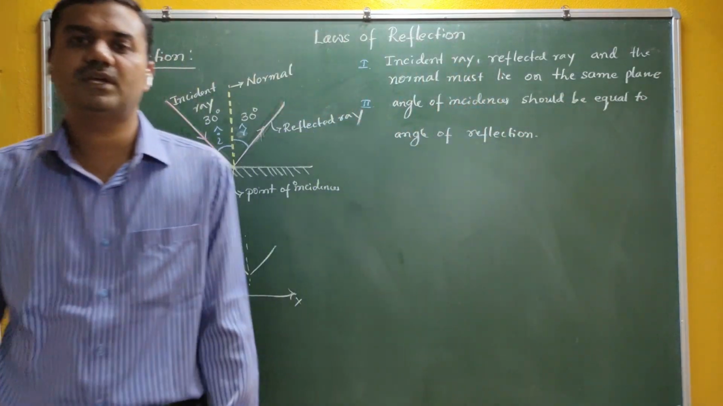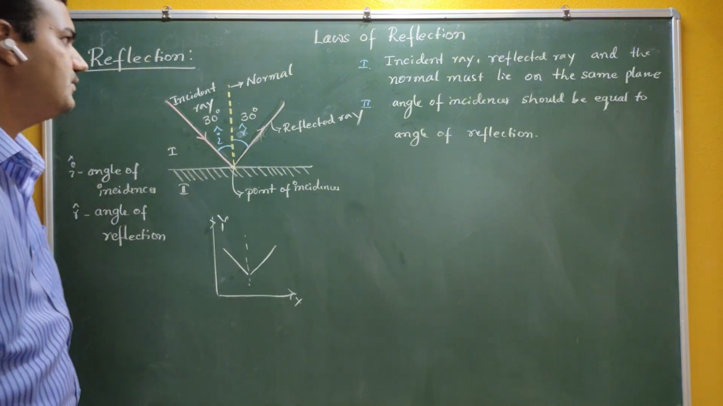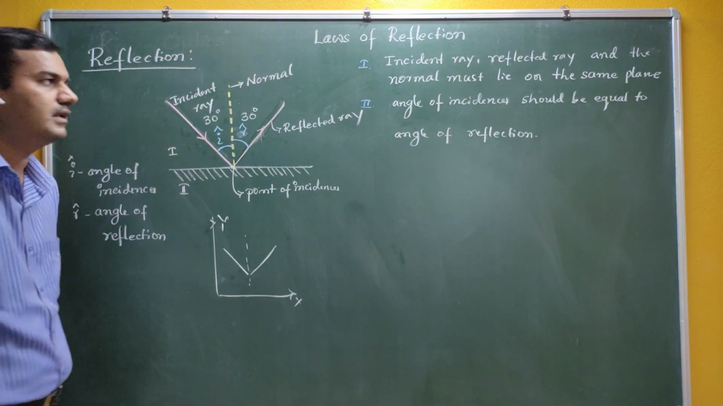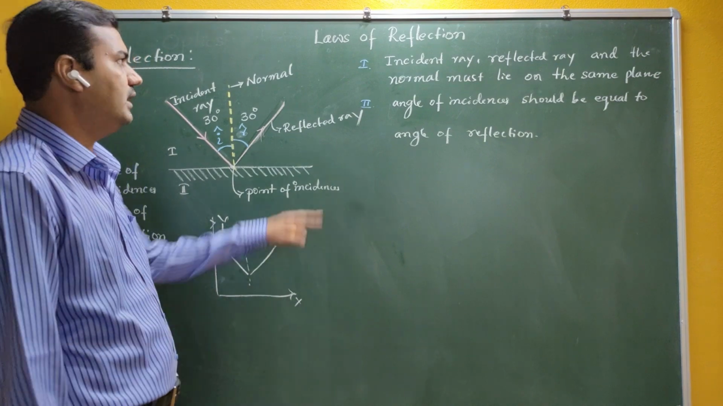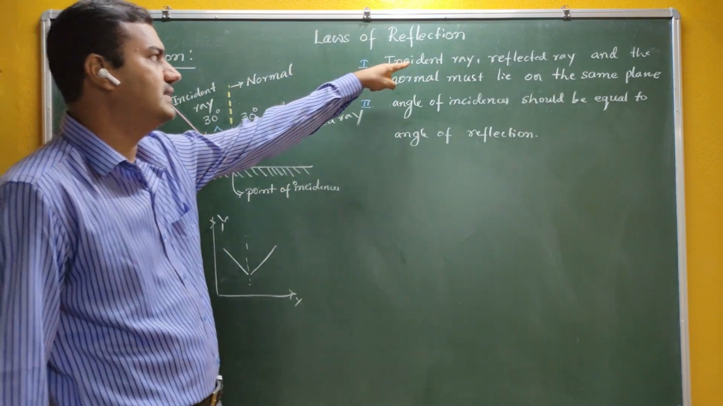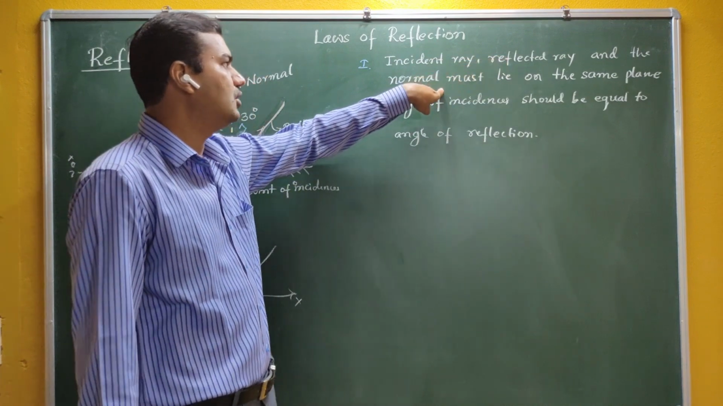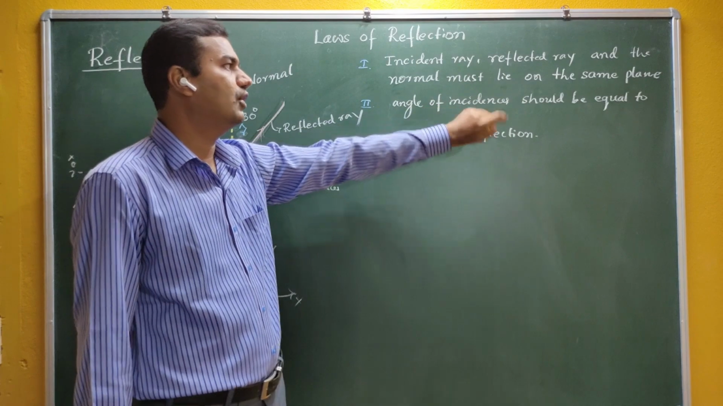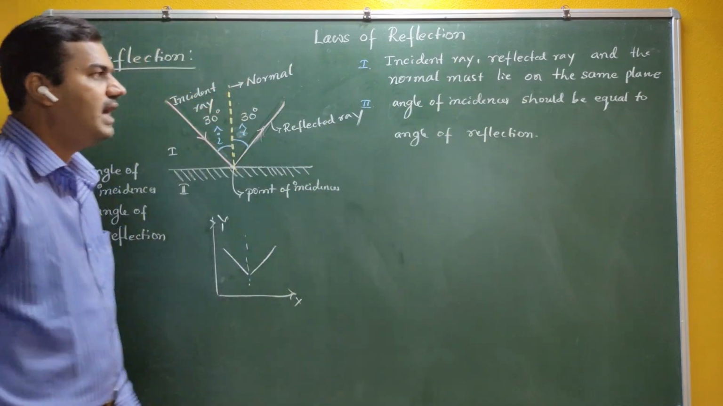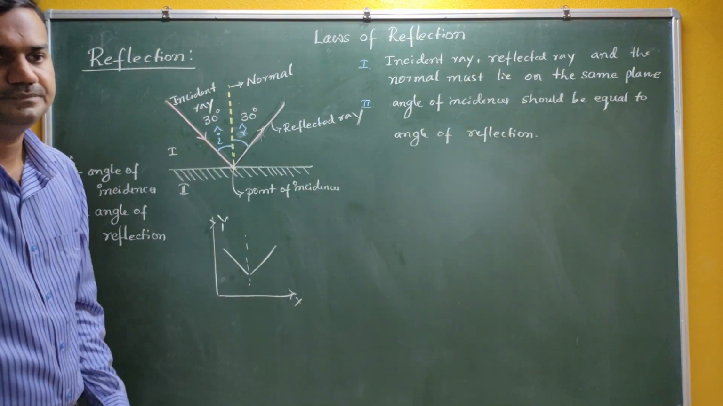Angle of incidence should be equal to angle of reflection. If these two conditions are satisfied, then I can say that the phenomenon is said to be reflection. This is called the laws of reflection. Incident ray, reflected ray, and the normal must lie on the same plane. This is the first law. The second law says that angle of incidence should be equal to angle of reflection.